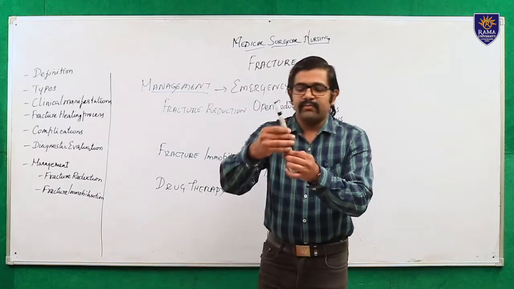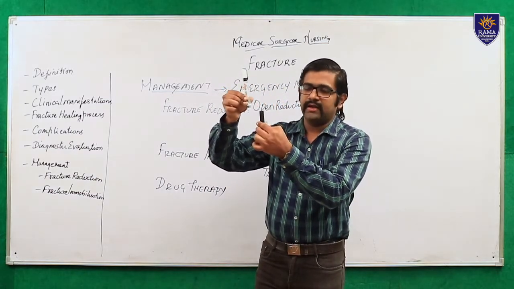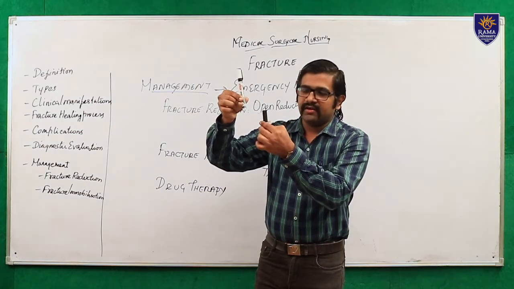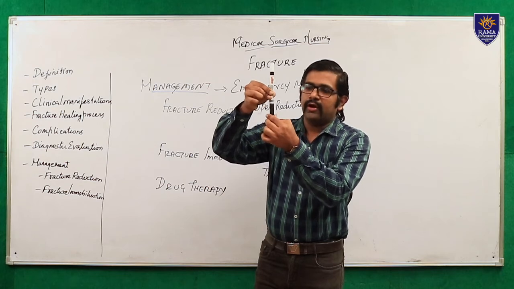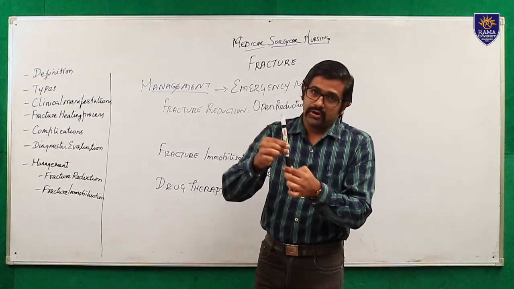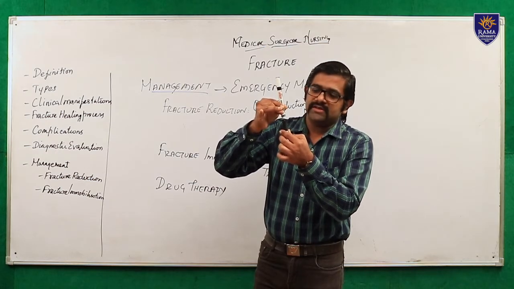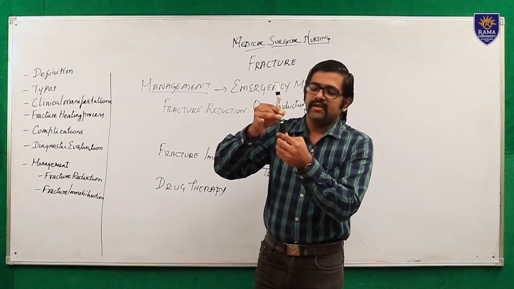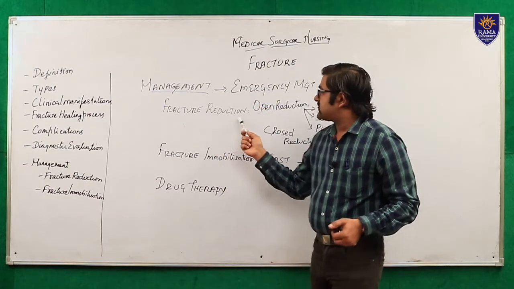Consider if this is a proper bone and due to the fracture the bone is displaced. In the reduction, what we are doing is we are trying to bring the bone into a near normal position, not exactly normal, a near normal position. If we keep the bone in a near normal position, automatically due to the healing process, the bone will become normal. Okay. So this is called fracture reduction.